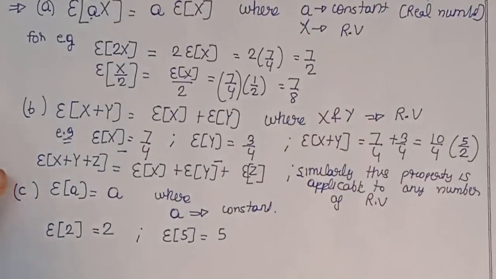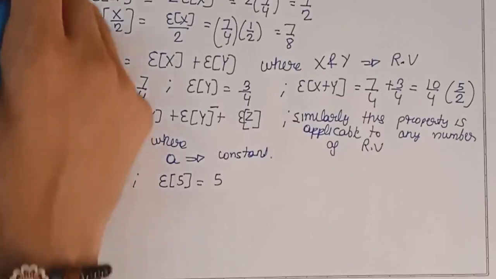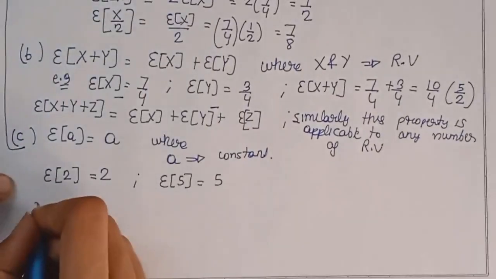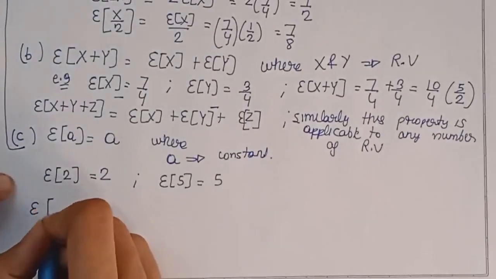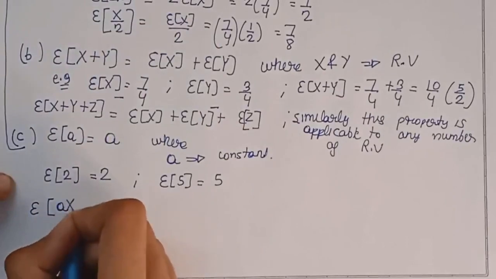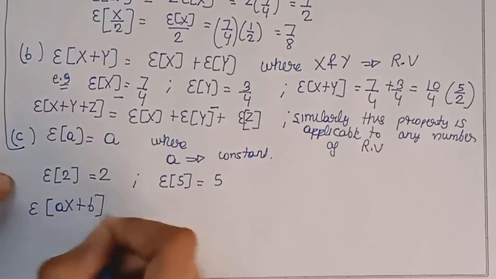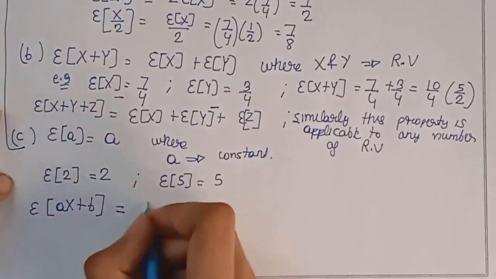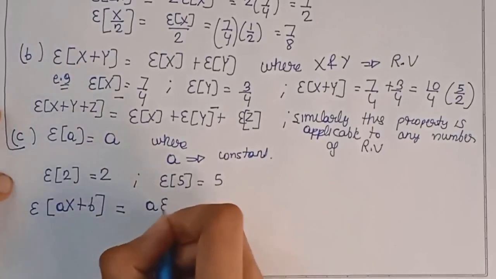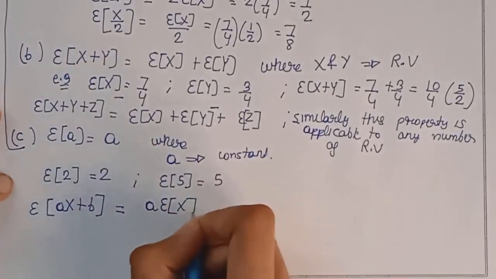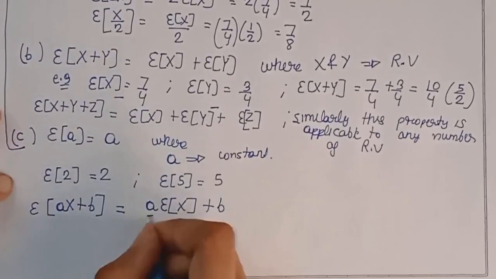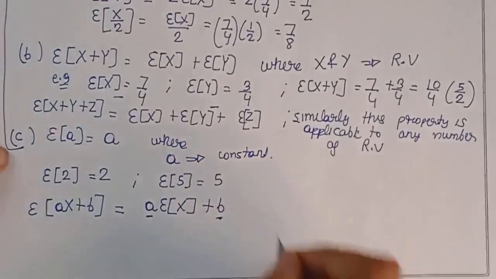Now using these properties, I can also add a general property, which is expectation of ax plus b will be equal to a into expectation of x plus b, where a and b are constants.